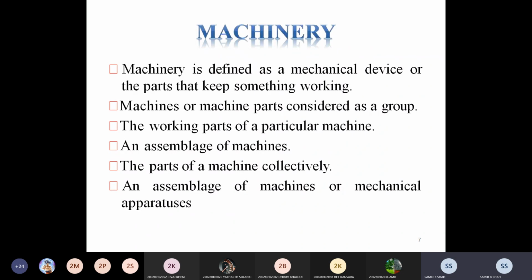If I'm talking about a lathe machine, when we start the motor, what happens? The electrical energy is taken directly by the motor. The motor runs, and with the help of the motor the belt starts, and the belt starts the gear.